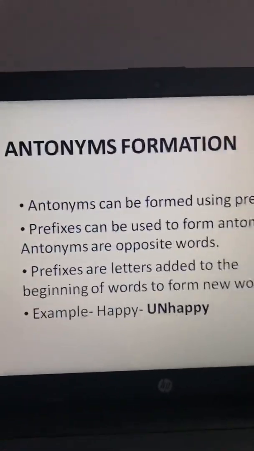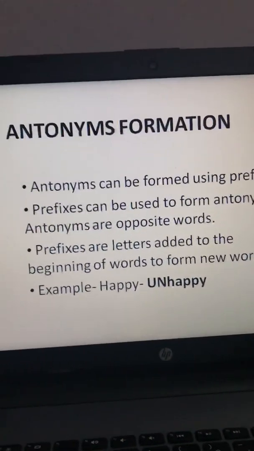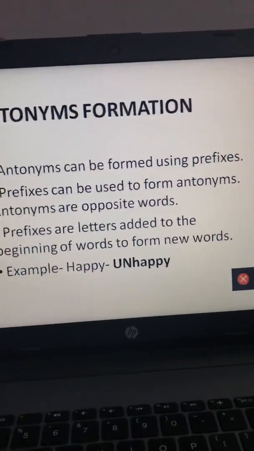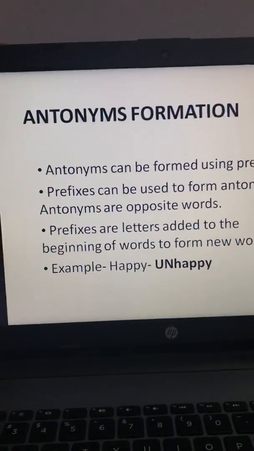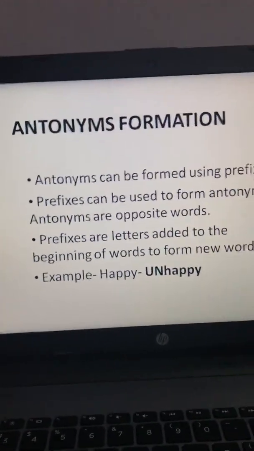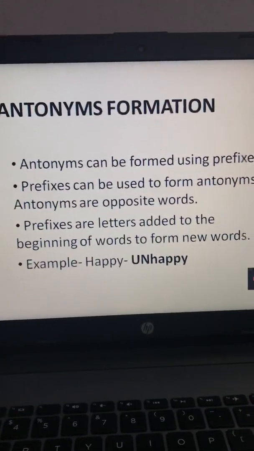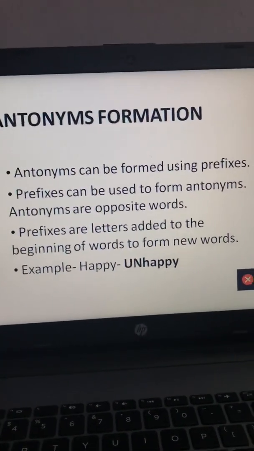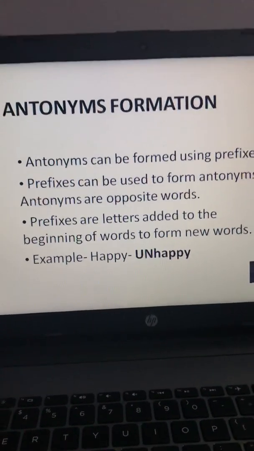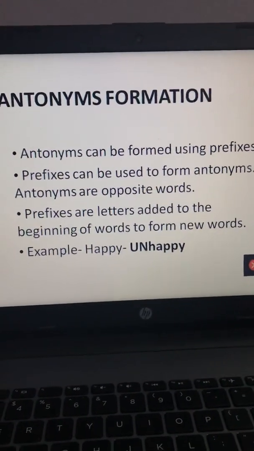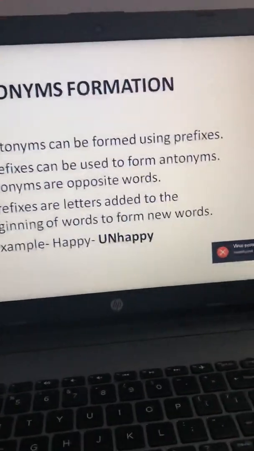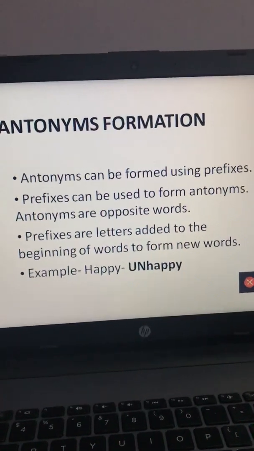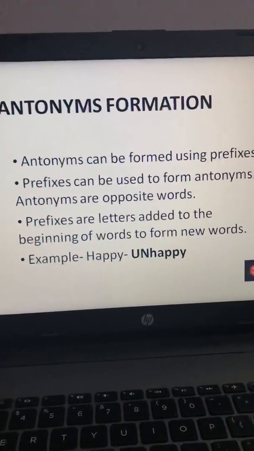Next we have studied antonym formation. As I have told you earlier, antonyms can be formed using prefixes, and we studied prefixes yesterday. Prefixes are letters that are added in the beginning to form a new word. Okay, so antonyms can be formed using prefixes. Prefixes can be used to form antonyms, and we know antonyms are opposite words. Fine. Prefixes are letters that are added to the beginning of the word to form a new word.